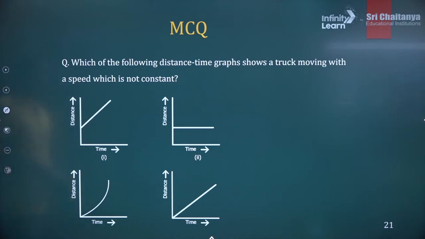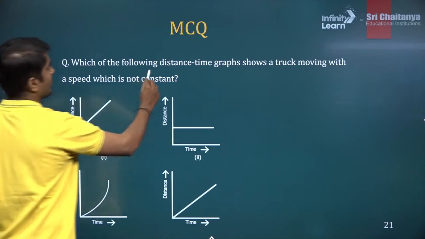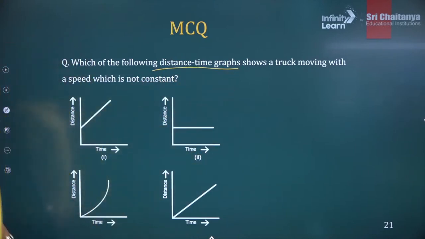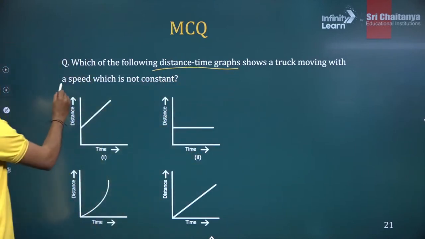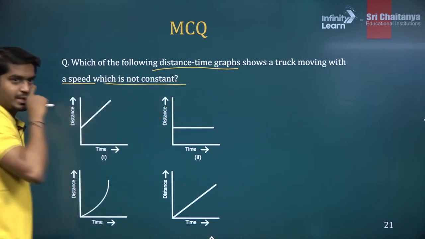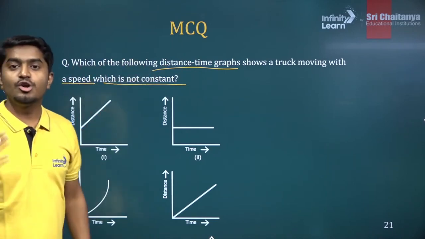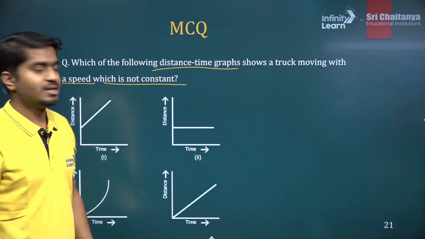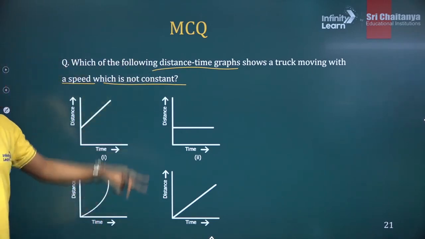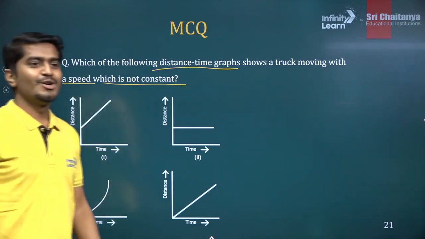So which of the following distance time graphs shows a truck moving with a speed which is not constant? Speed which is not constant, or non-uniform motion. So which of the following will tell you the non-uniform motion?